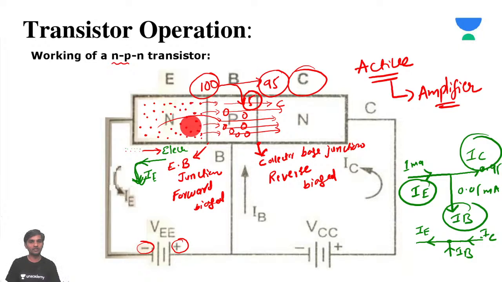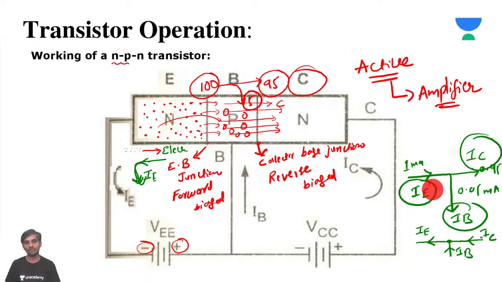So now what happens, sir? All the charge carriers will try to jump from emitter to collector. In between, 5% of the charge carriers will be recombined, so because of that we get some current called IB current, and the remaining 95% of the current will flow to the collector.